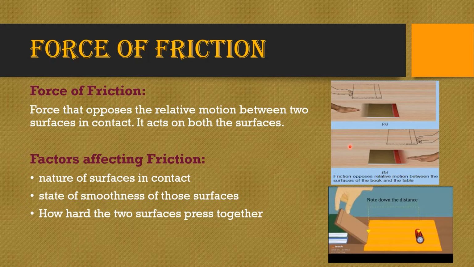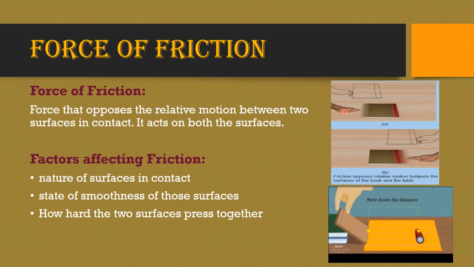So what is the force that is acting on the book? What is the force that is acting on the battery to stop it? This force is called friction. It is a force which acts between two surfaces that are in relative motion while in contact, and its direction is opposite to the movement of the object.